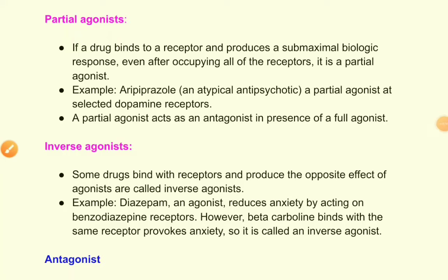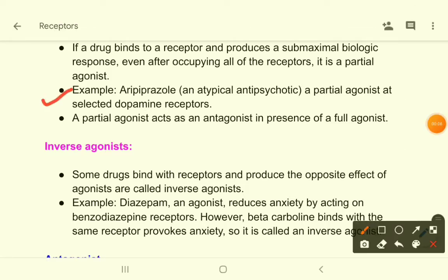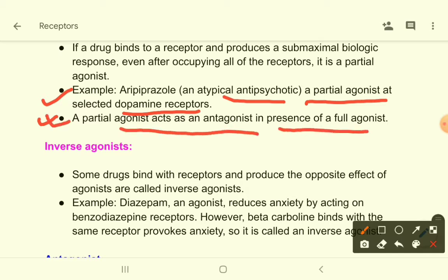So let's see an example. For example, aripiprazole, an atypical antipsychotic, is a partial agonist at selected dopamine receptors. Okay, and you have to understand this very clearly, that a partial agonist acts as an antagonist in the presence of a full agonist. What does it mean?